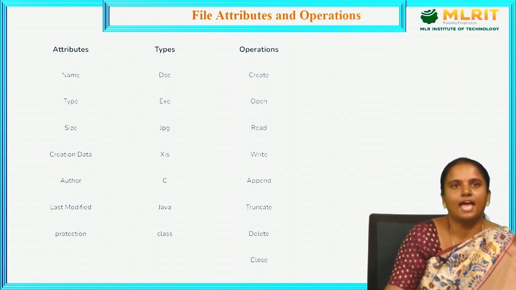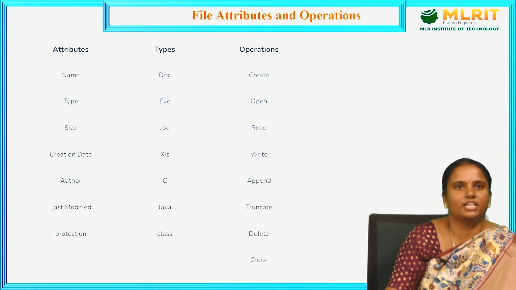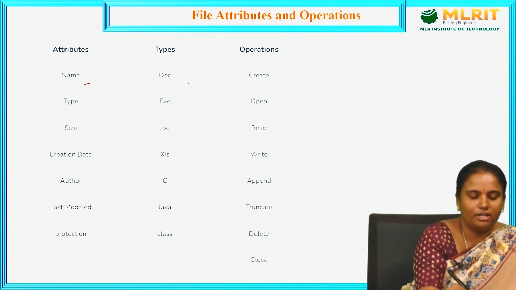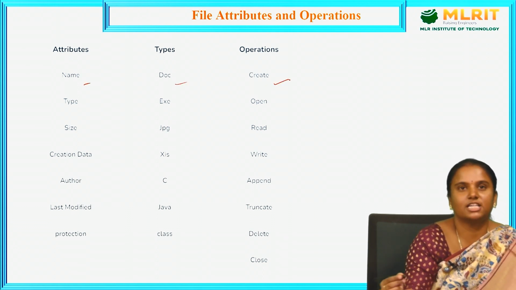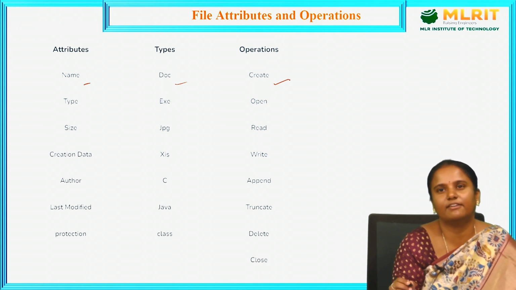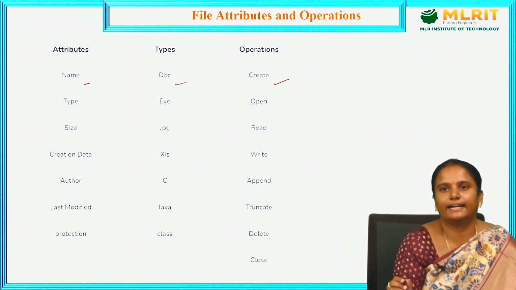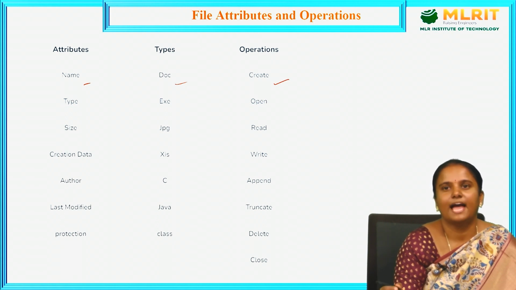Let us see attributes, types and operations. For name we have doc, and the operation we need is create. If we want to create, we are creating with a name, and the type is document type, and we are creating the document file with a name.